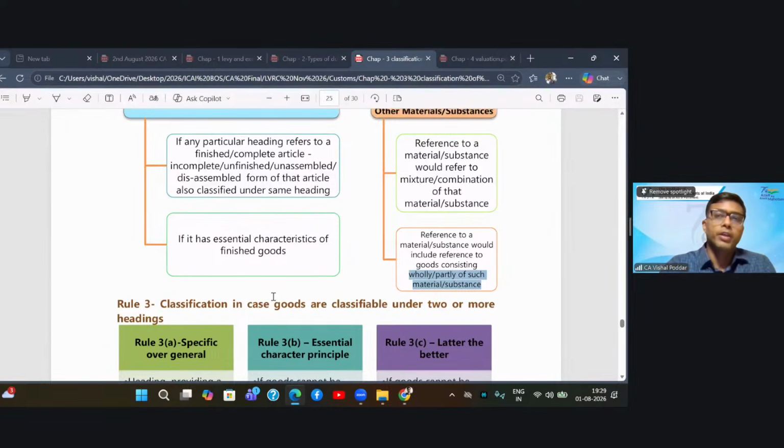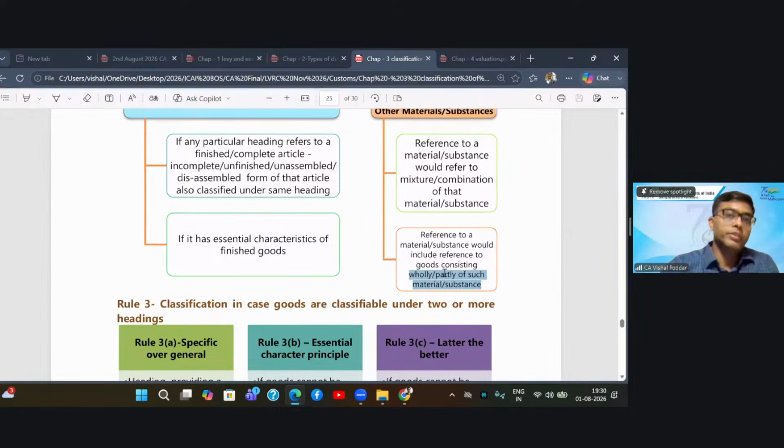Now, in this case, this particular rule creates a problem because it says your product will be classified in the heading which refers to the substance, whether it consists wholly or partly of the substance. In the case of mango lassi, my product consists partly of mango and partly of milk, which is a milk product.